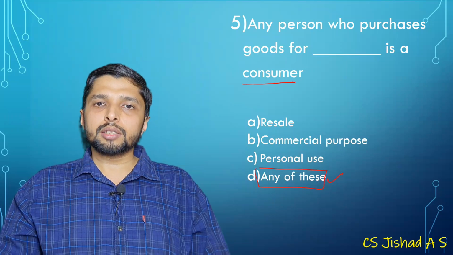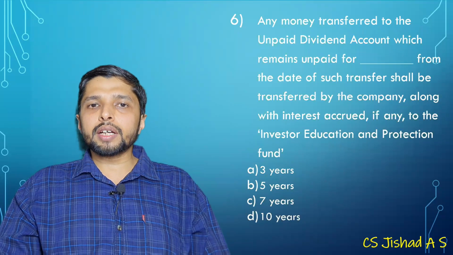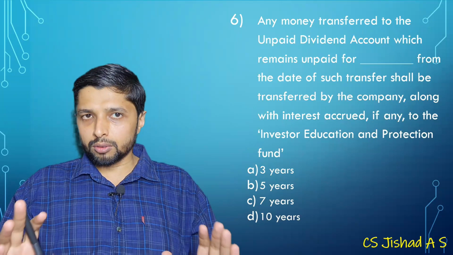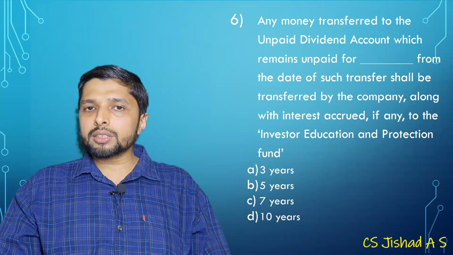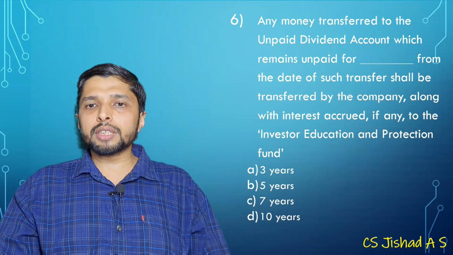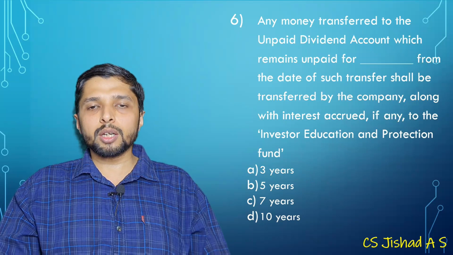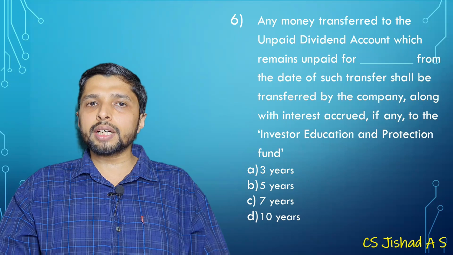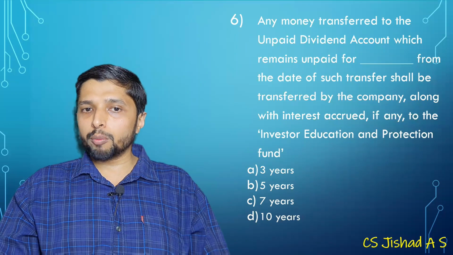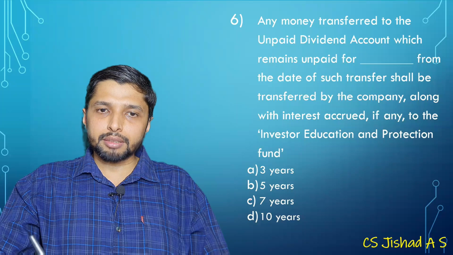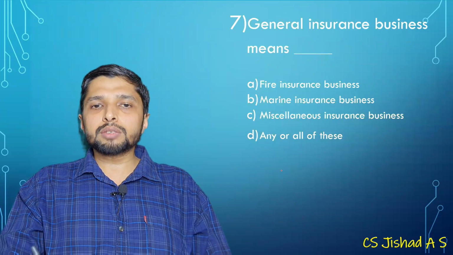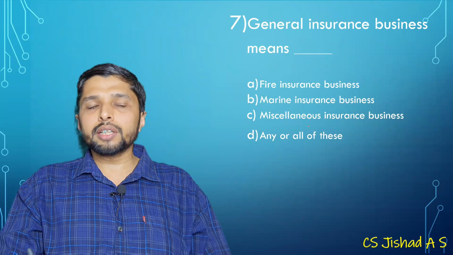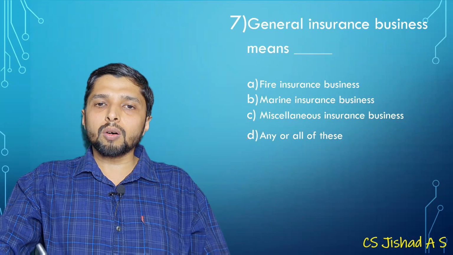Then, any money transferred to the unpaid dividend account. This is the chapter on dividend. Dividend which remains unpaid for dash from the date of such transfer shall be transferred by the company along with interest accrued, if any, to the IEPF. So how many years? 7 years. That's a very simple question. Then, general insurance business means fire, marine, miscellaneous insurance. This is all or any of these.